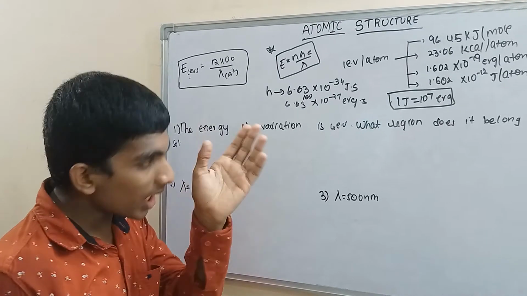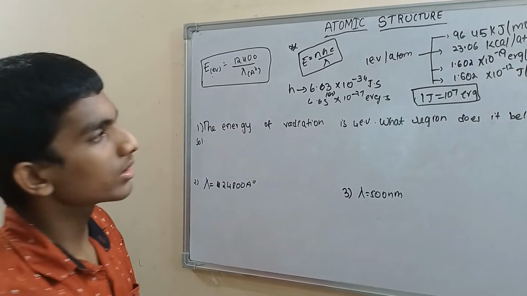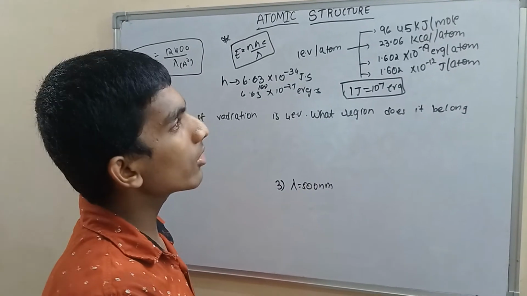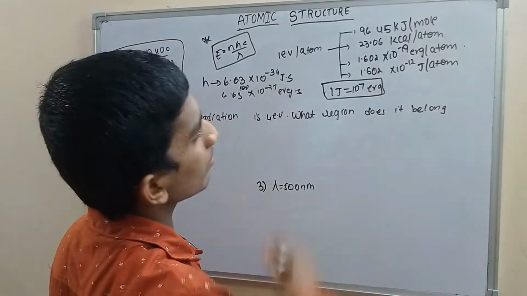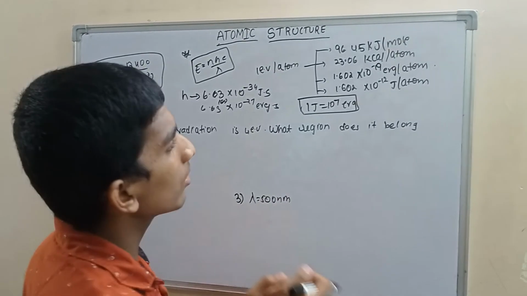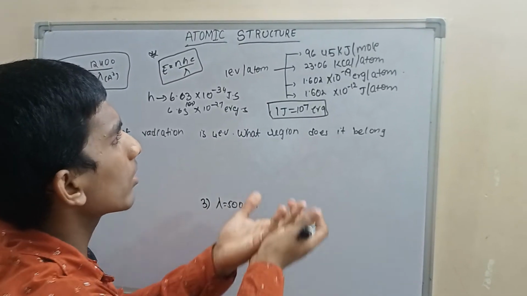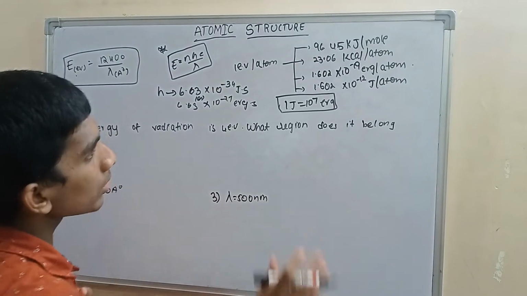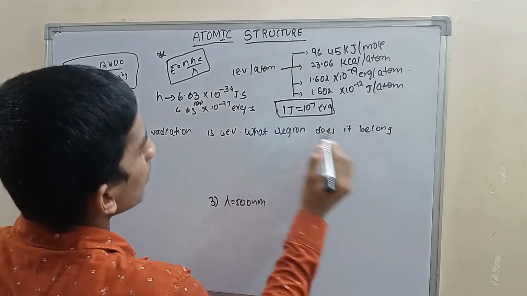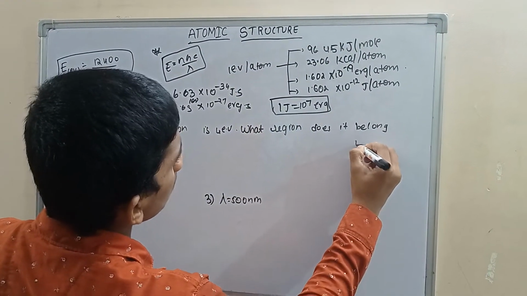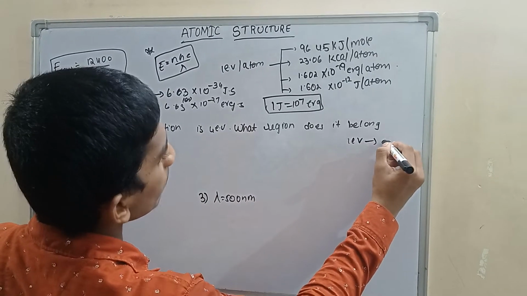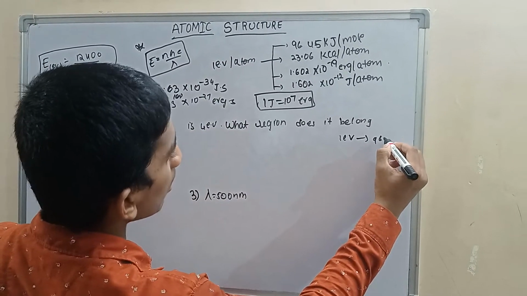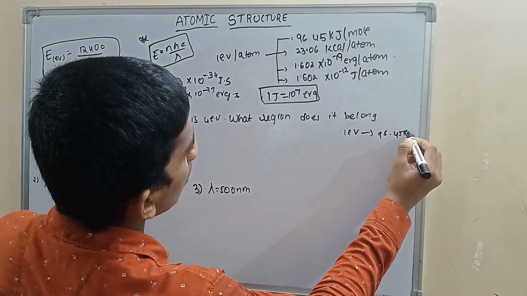Suppose they ask you to represent the energy in erg per atom, kilocalorie per atom, kilojoule per mole. What will you do? Say you got 2 electron volts. 1 electron volt is 96.45 kilojoule per mole.